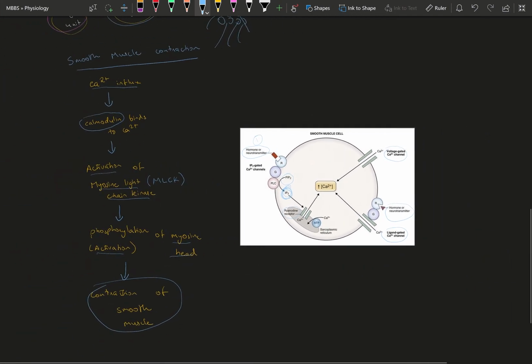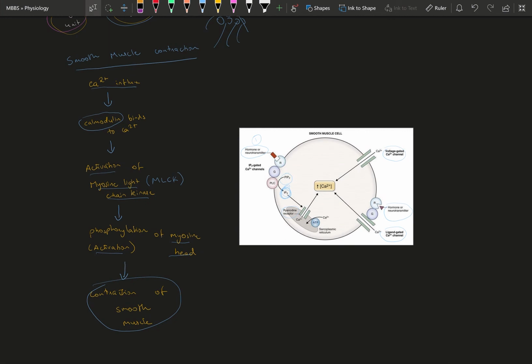So why does smooth muscle contraction have such a complex mechanism? It is because it is involuntary. For example, take your urethral sphincter. Most of the time it is relaxed, in the sense it is collecting urine, but when the urinary bladder becomes full, it contracts for a short while and then goes back to its relaxed state. So this is one type of sphincter. There are other sphincters which are mostly contracted, and they relax for a certain period of time and then go back to their contracted state.